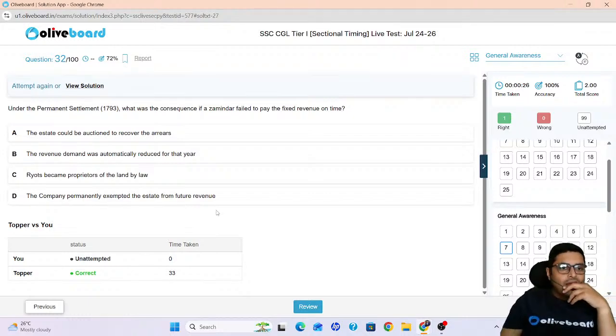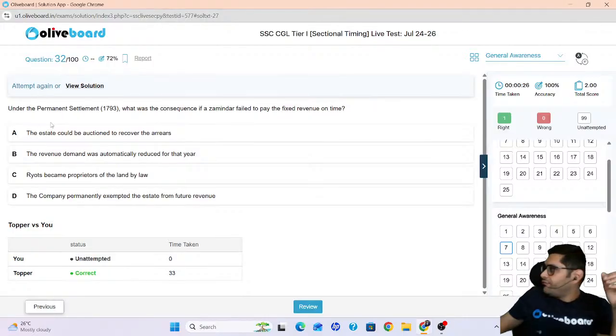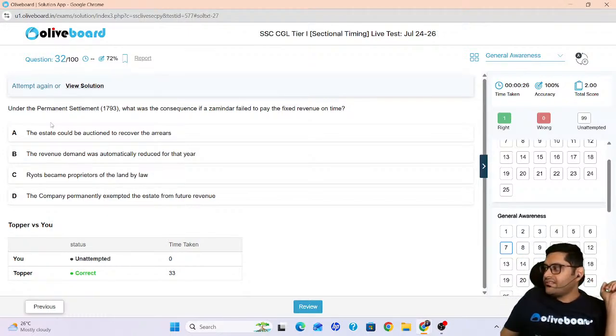Next. Under the permanent settlement, zamindari, what was the consequence if a zamindar failed to pay the fixed revenue? So the zamindari system was started by Lord Cornwallis, correct? Lord Cornwallis. Now how to remember this? Simple. Again, a very simple trick. I have a friend whom, when I ask what is your favorite food, always he will say corn. Permanent answer is corn. Cornwallis.